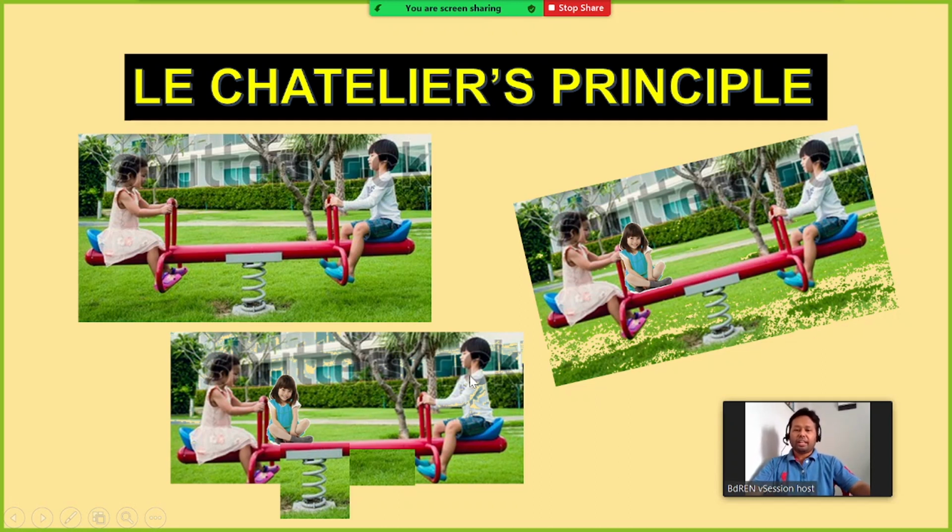You can have these types of phenomena in different types of equilibrium reactions, but here we have changed the equilibrium by ourselves. In chemical equilibrium, the equilibrium will be shifted by itself depending on the condition we are changing. Now here you can consider this is the concentration of the reactant.